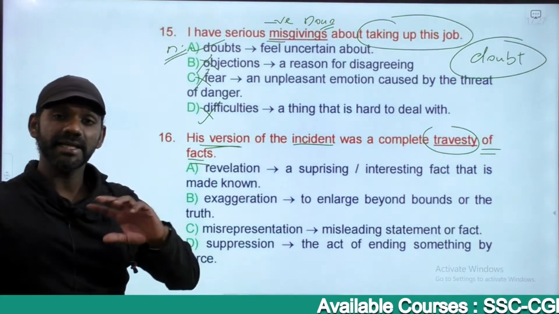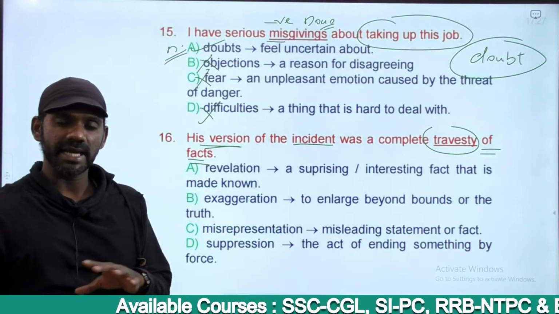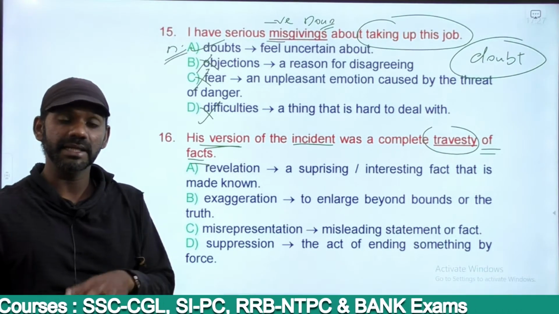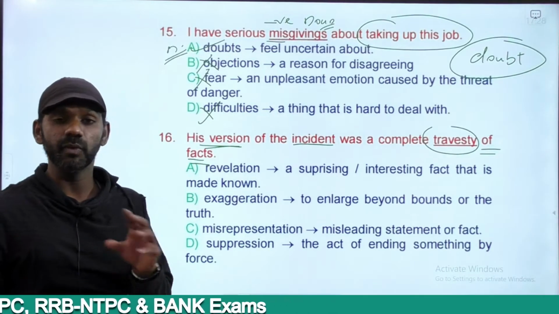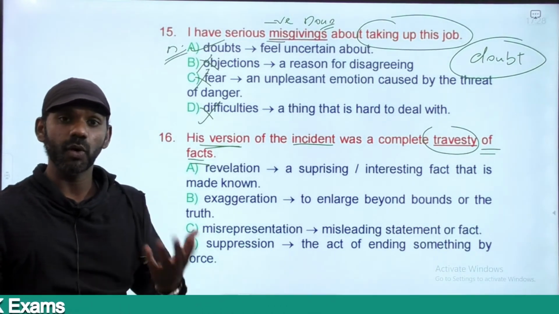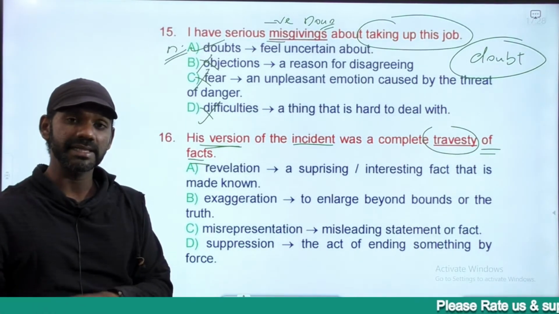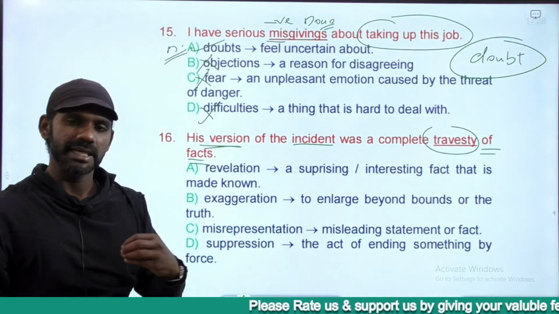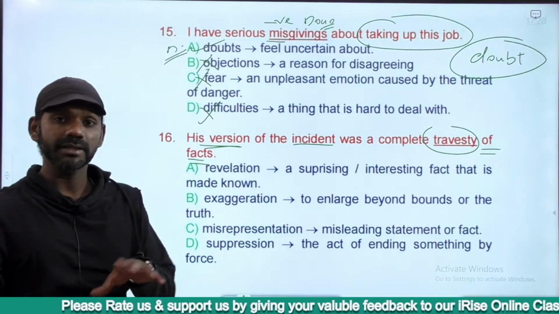That means he twisted the facts. He did not narrate the incident the way it happened. He twisted the facts and he presented his own way. That means he did not tell us exactly what happened. He has twisted the facts and told us in his own way, in the way he wanted to, not the way that it in fact happened. That's the meaning of travesty of facts, right? Twisting the facts and saying the way one wishes to, not the exact way it happened.